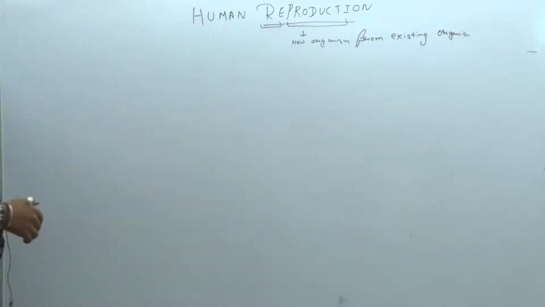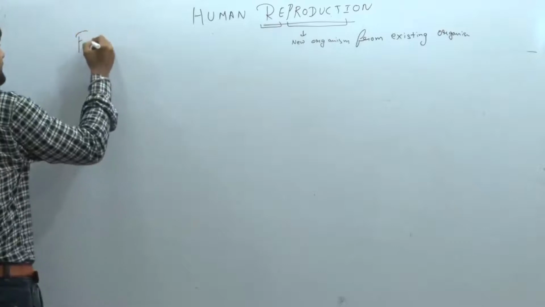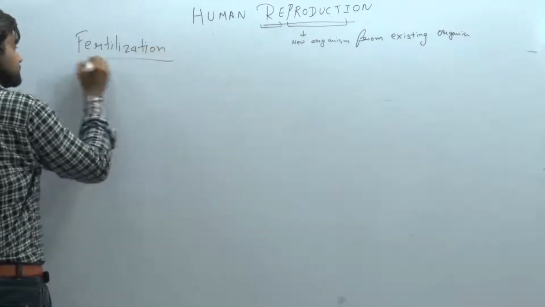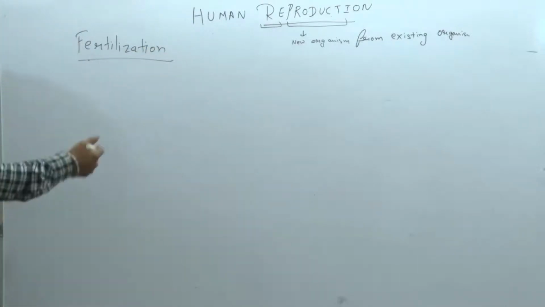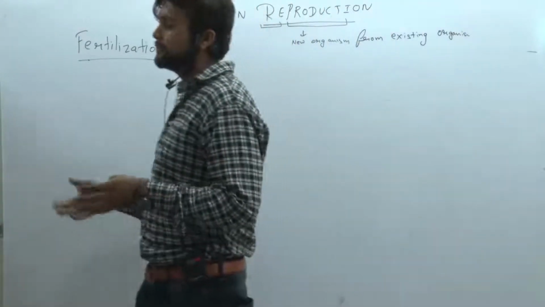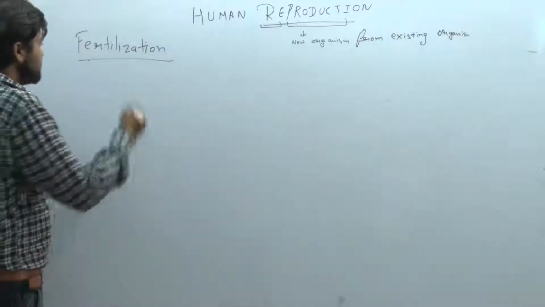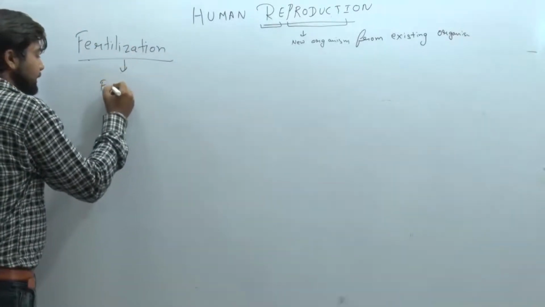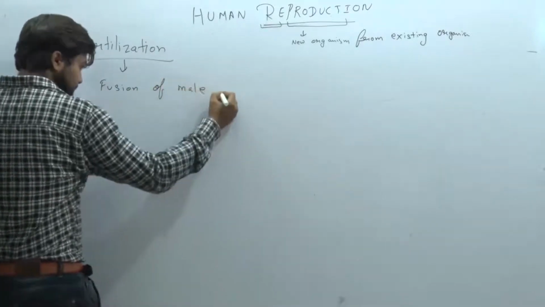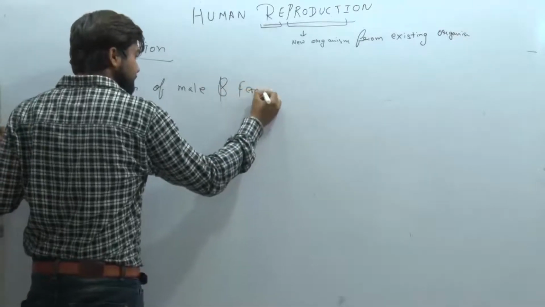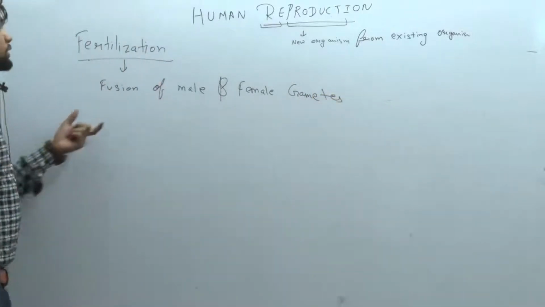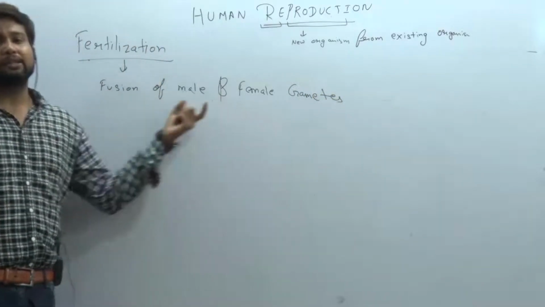After this menstrual cycle, we will start the next topic, named fertilization. What is fertilization? I have told you earlier, fertilization is nothing but a fusion of male and female gametes. So same here, fertilization means what? It is a fusion of male and female gametes. So clear? The fusion of male and female gametes is known as fertilization.